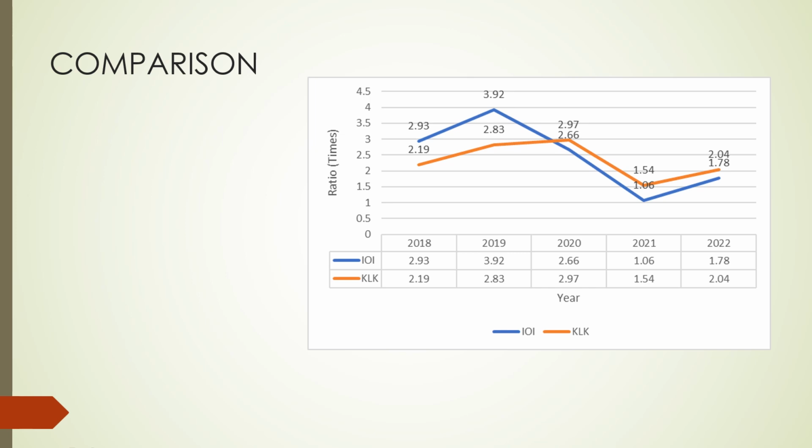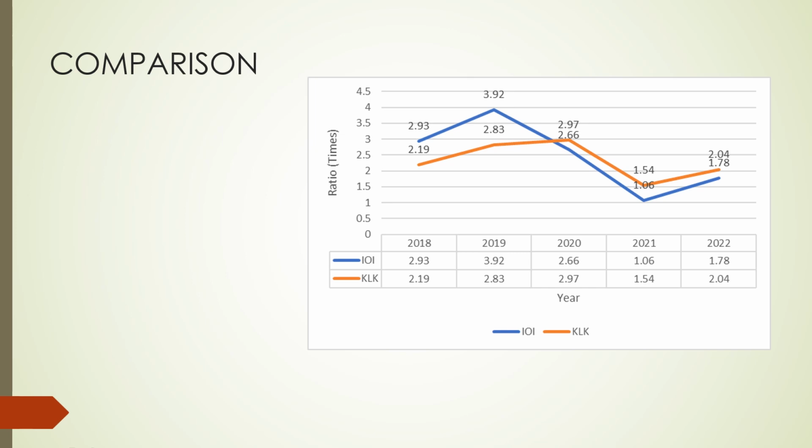IOI's current ratio rose to 3.92, indicating a significant improvement in liquidity, whereas KLK's current ratio also increased to 2.83, although it remained lower than IOI's ratio. In 2020, there was a decline in current ratios for IOI, as IOI's current ratio decreased to 2.66, while KLK's current ratio slightly increased to 2.97. Despite the decline for IOI, both companies maintain relatively favorable liquidity positions.